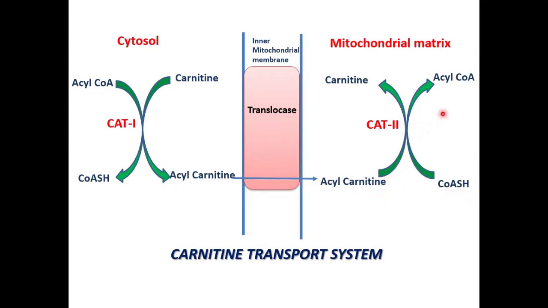So ultimately this fatty acid is transported inside the mitochondria. Then this carnitine is translocated back outside into the cytosol, where again it will transport the acyl-CoA into the mitochondrial matrix. Now this acyl-CoA further goes for the beta oxidation.